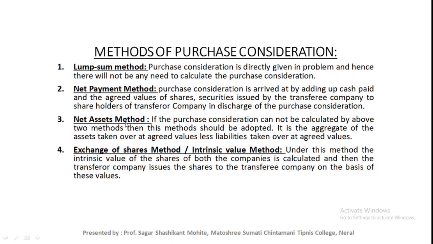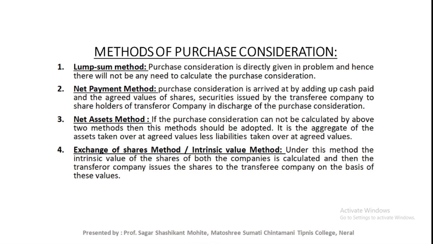Now next method, net asset method. If the purchase consideration cannot be calculated by the above two methods, then this method should be adopted. It is the aggregate of the assets taken over at agreed value less liabilities taken over at agreed values. Okay, in net asset method there is something missing in the problem. That means exact information about the purchase consideration is not provided in the problem. At that time this method is adopted.